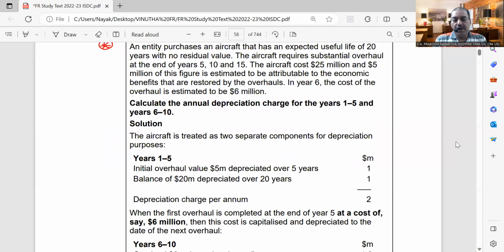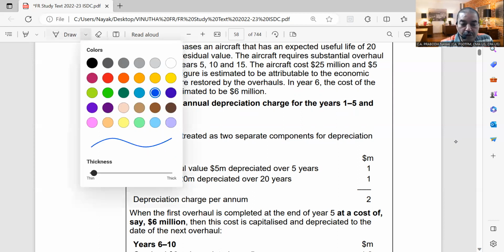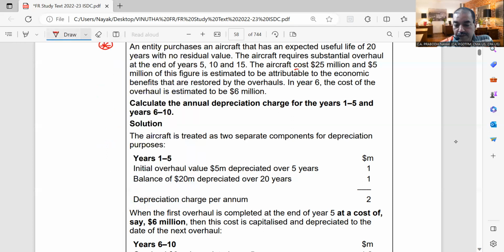So they have given you the example here. An entity purchases an aircraft that has expected useful life of 20 years with no residual value. Aircraft requires substantial overhaul at the end of years 5, 10, and 15. So every 5 years, there is an overhaul cost that will be incurred. The aircraft cost $25 million, and $5 million of this is estimated to be attributable to the economic benefits that are restored by the overhauls. So cost is 25 million, but out of this cost, $5 million is for overhauling. So the actual cost is $20 million.